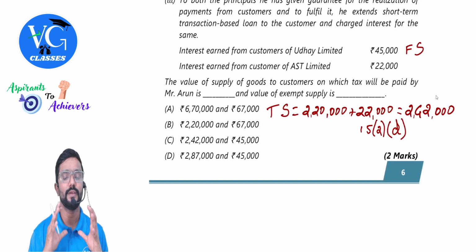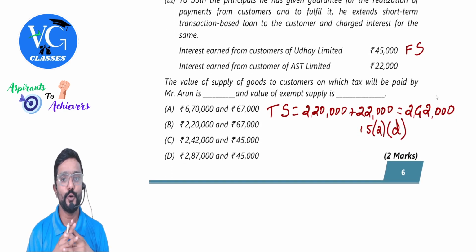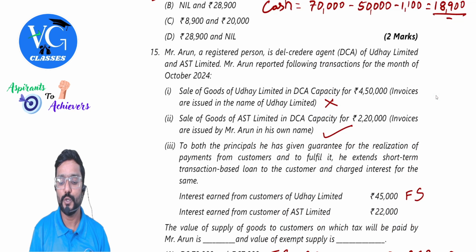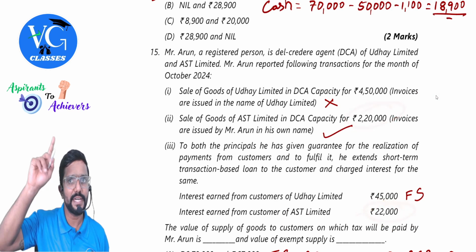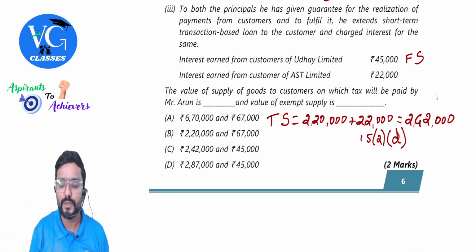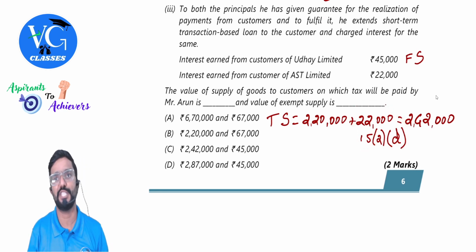The value of supply of goods to the customers on which tax will be paid by Mr. Arun is dash. What is the value of supply, guys? 2,42,000. That is 220 plus 22. Hope you're understanding. Total value of supply is 242. Sir, how did you add this 22,000? It is as per section 15 subsection 2 clause D, guys.